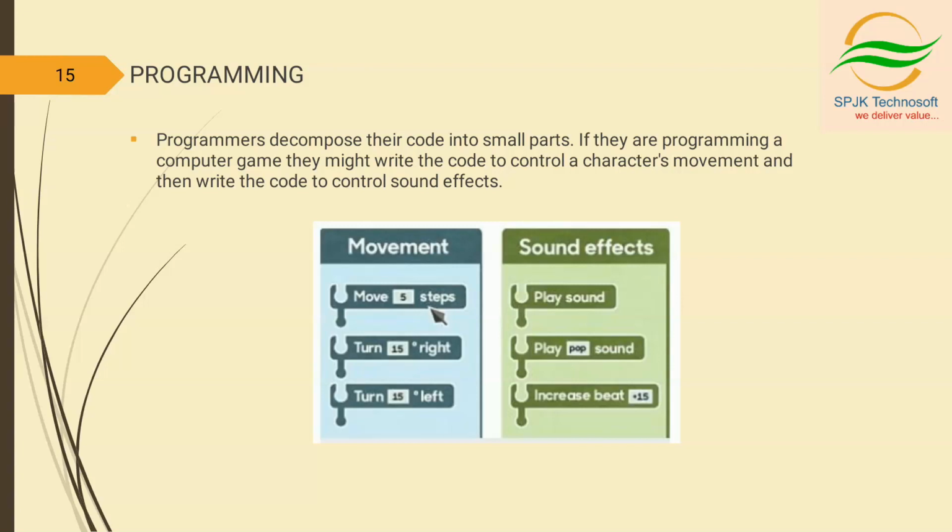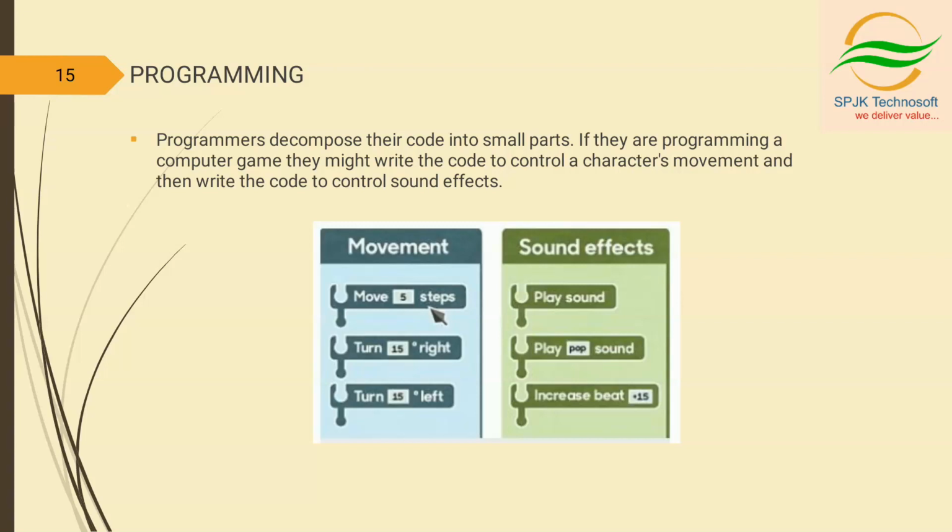Next, those are the real life situations. We will now consider the programming part. This is actually our main part, right? Programmers decompose their code into small parts. I have already said that we have to decompose the code into small chunks. If they are programming a computer game, say you are designing a computer game, then they might write the code to control a character's movement and then write the code to control sound effects. See the figure movement: move 5 steps, turn 15 degrees right, turn 15 degrees left. These are the code to control the movements of the character playing there.